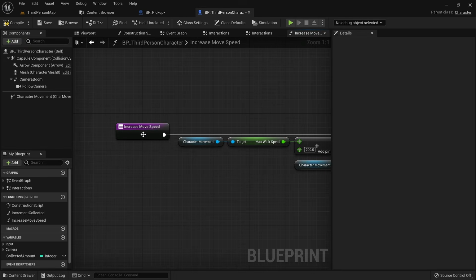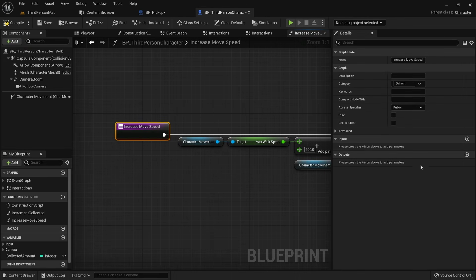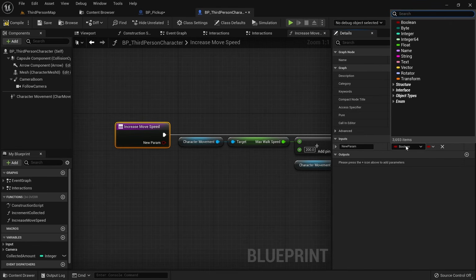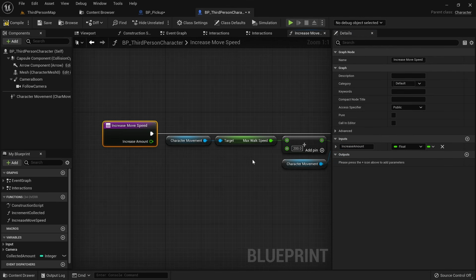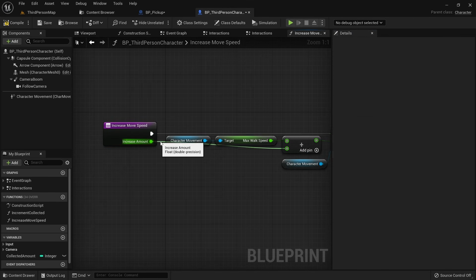To make that possible, we need to select the main node of the function to show the details panel. We then want to add an input parameter here by pressing the plus icon. This should be of type float and be named increase amount. We then need to connect these nodes and save and compile.